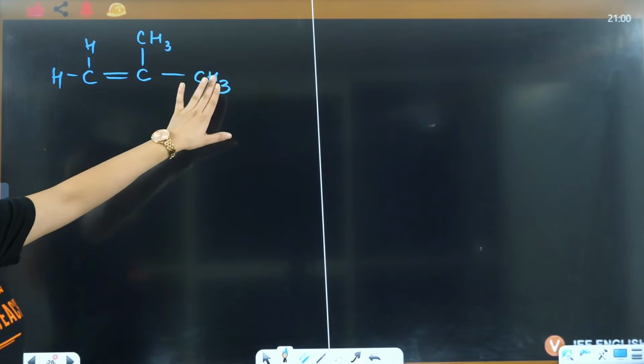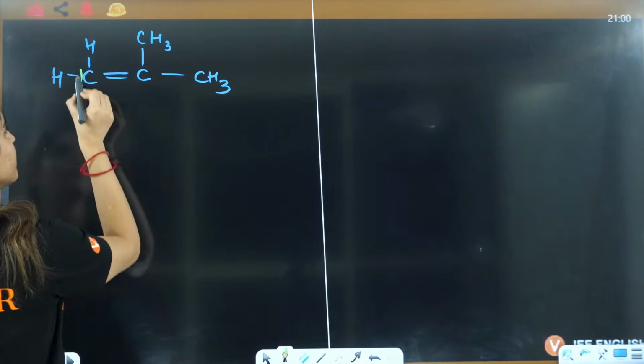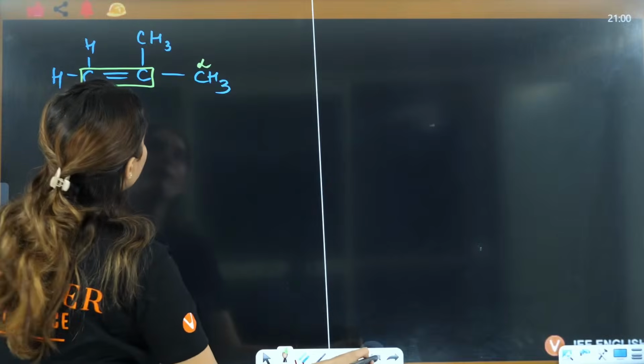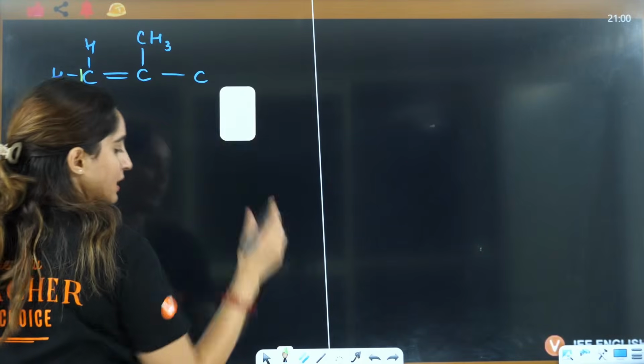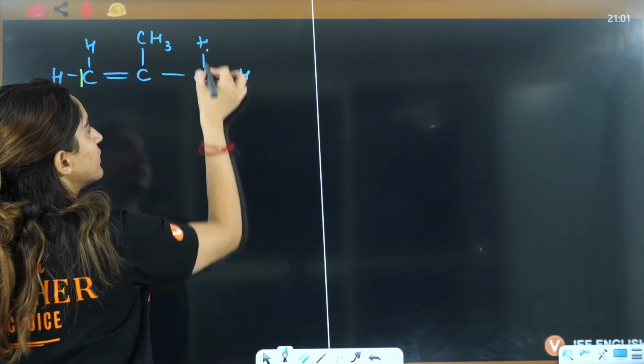Now I need to see the alpha for the hyperconjugating structure. So this will be alpha or this will be alpha. So I'll open any of the alpha here. So I'm opening this alpha here so that I can draw the hyperconjugating structure of that.